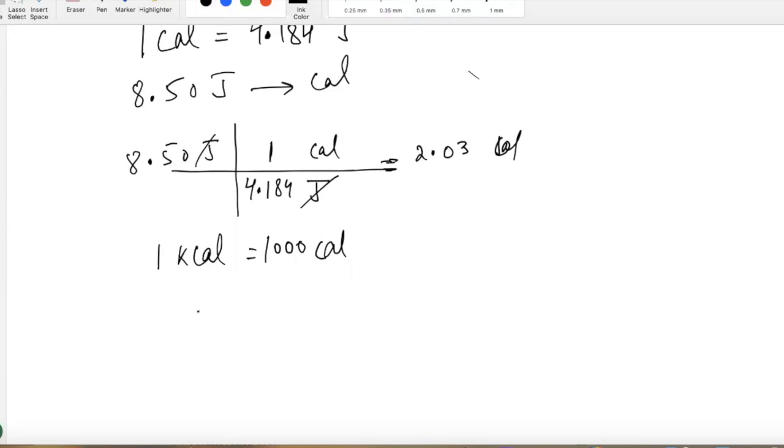When you read the back of any food packet and it mentions calories, what do you think those are? Is that kilocalorie or calories? If a chocolate cookie says on the back that one serving is 100 calories, is it the kilocalorie or the calorie? It says calorie, but we have to be careful, guys. They say calorie, but it's actually kilocalorie.